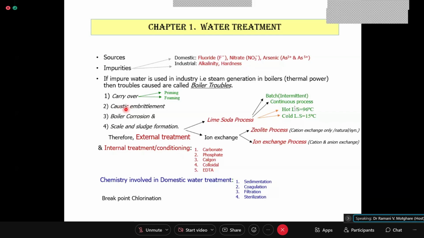NaOH is not there in water, but the sodium carbonate which is added in the lime soda process, the soda part of it, the unused soda which remains in water in a high pressure boiler produces NaOH, and that is why it is called caustic embrittlement, because the metal becomes brittle due to an intense localized attack. If it is a uniform attack throughout the surface, then the embrittlement will not take place.